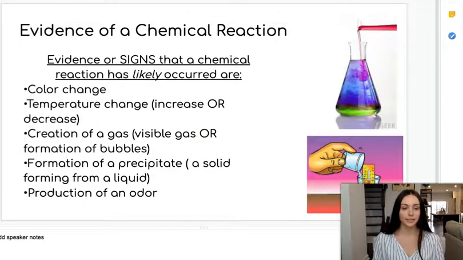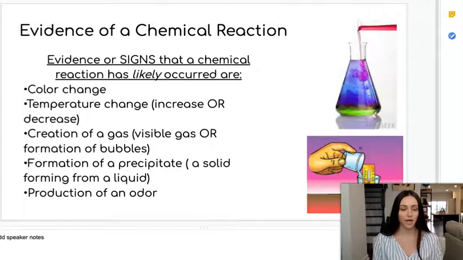Although this analysis of properties is the only surefire way to determine if a chemical reaction has taken place, there are several signs that a chemical reaction is very likely to have occurred. These are a color change, a change in temperature. This could either be an increase or a decrease. The creation of a gas.